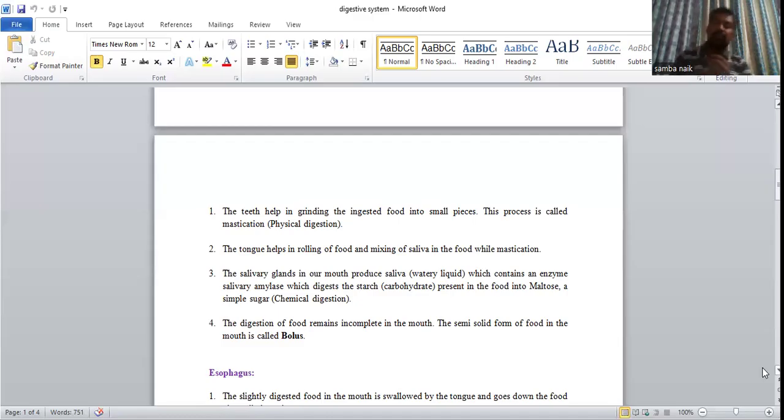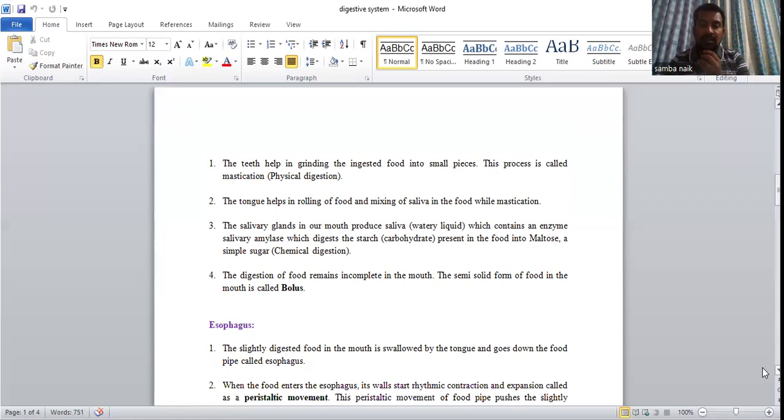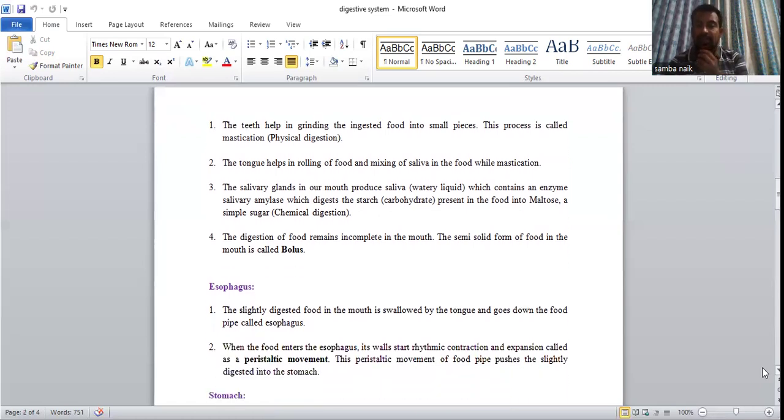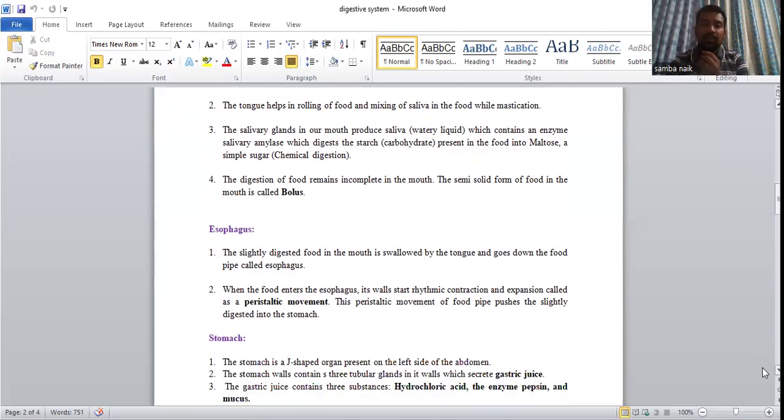What is the help of the tongue? It rolls the food material while the grinding is going on. The salivary glands in our mouth produce saliva, a watery liquid which contains the enzyme, as I already told, salivary amylase, which digests the starch present in the food into maltose and simple sugar. Yes, partial digestion, already told, happens in the mouth.